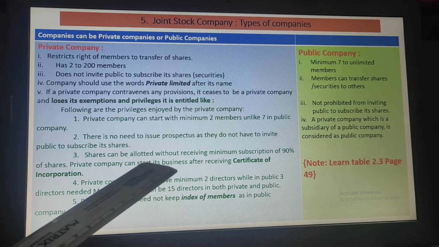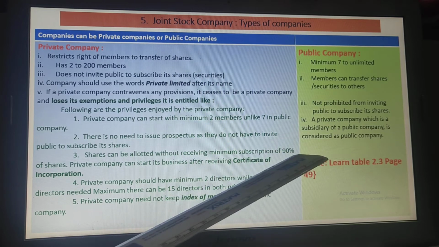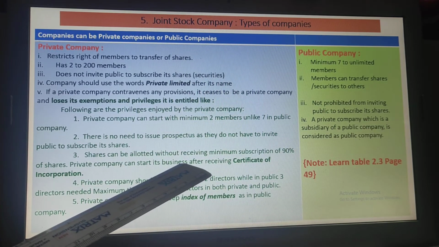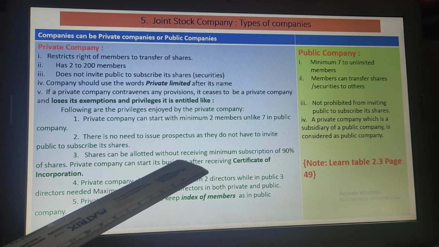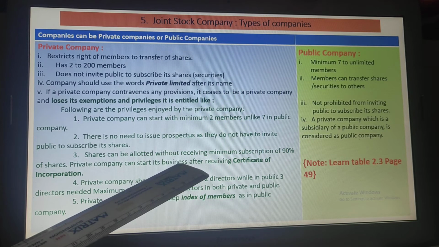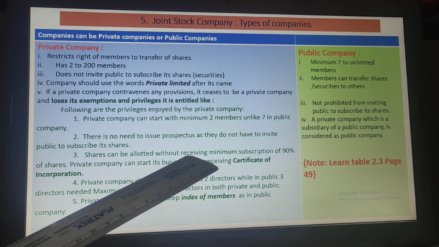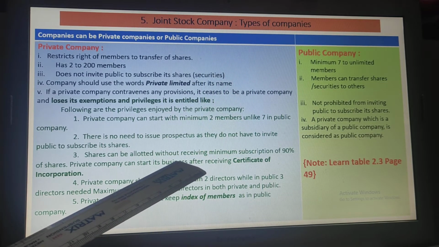Now, shares can be allotted without receiving minimum subscription of 90% of shares. Suppose the company has decided that they should have a capital of say 10 lakhs, but if only 9 lakh, or suppose 8 lakh has been received, which is 80%.